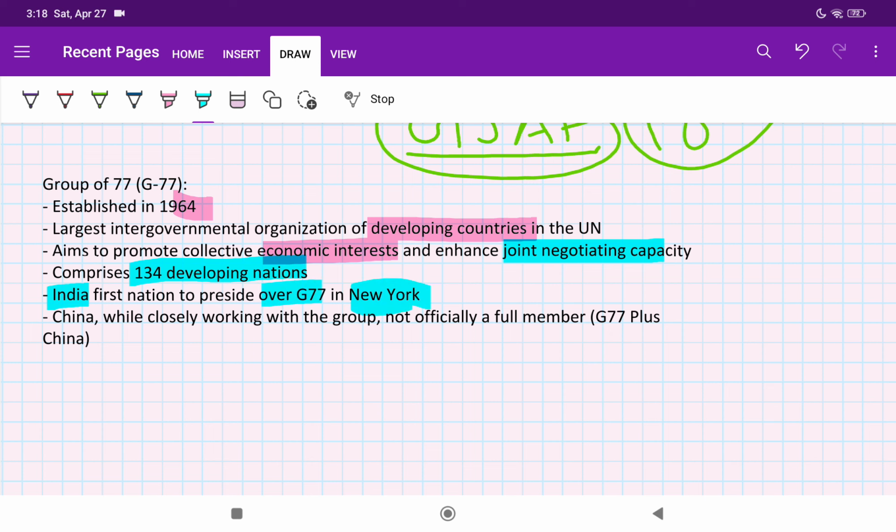And a very important statement, they may ask if China is a member of the Group of 77. No, China is not a member of G77. So China is not officially a full-time member of G77, but it works closely with the G77.